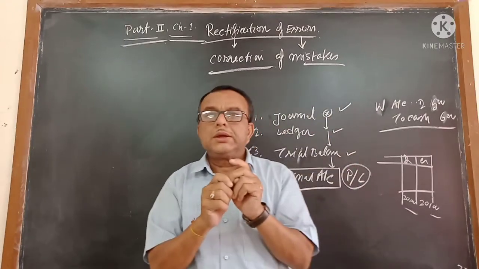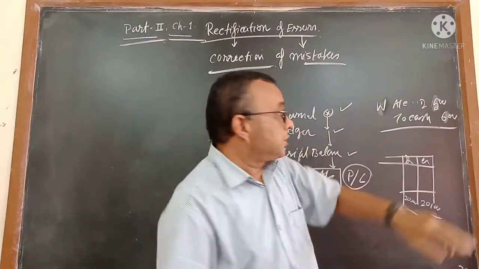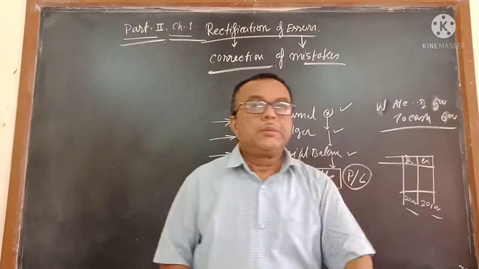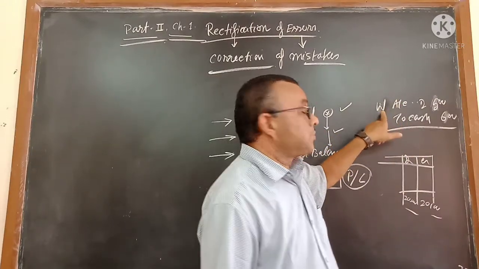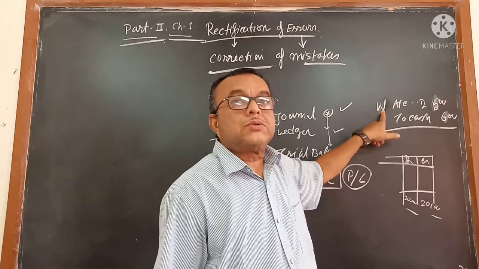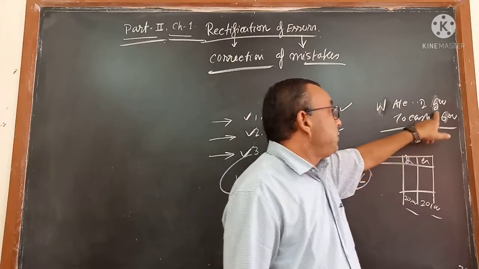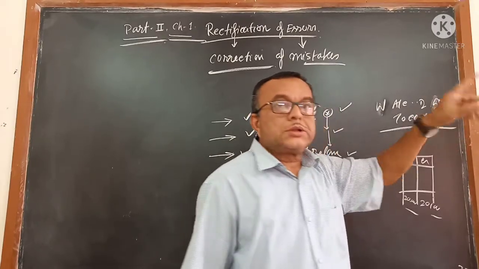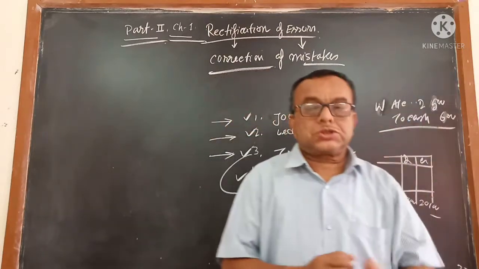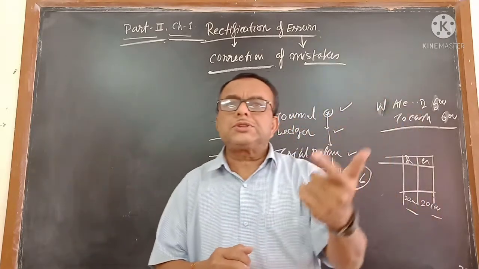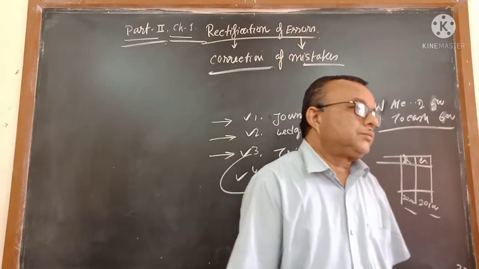Generally it is said that mathematical or arithmetical mistakes mean mistakes in the figure, but not mistakes in the accounts. In place of salary you wrote wages, this is a mistake of accounts. In place of cash, if you write bank, this is a mistake of accounts. But in place of 500, if you write 600, it is an arithmetical mistake. Arithmetical errors: if you make a mistake in the figure, the trial balance's two columns will not tally.